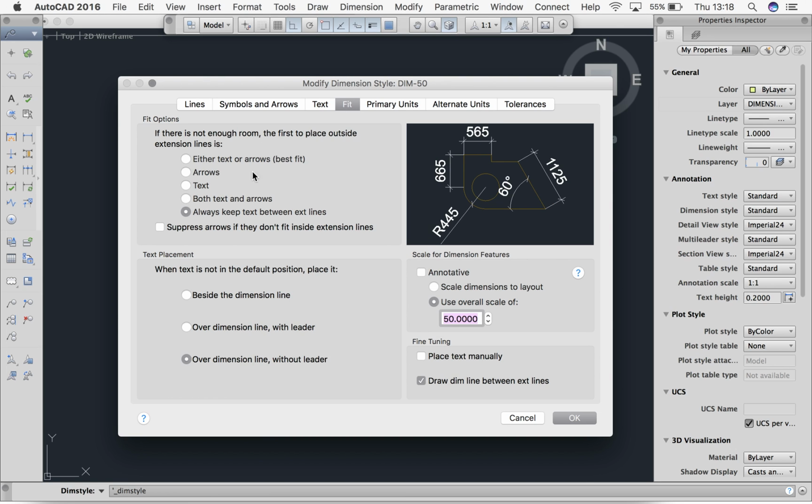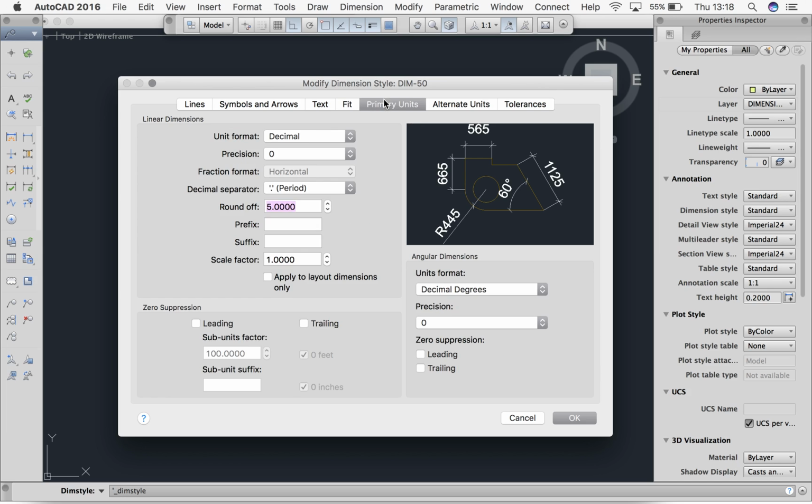Then we're going to come over to fit. Okay. And we're going to say either text or arrows best fit. Okay. And then we want to say over dimension line without leader. And this is really important. Use of overall scale in this case is 50. Okay. Because the scale that we're using is 1 to 50.